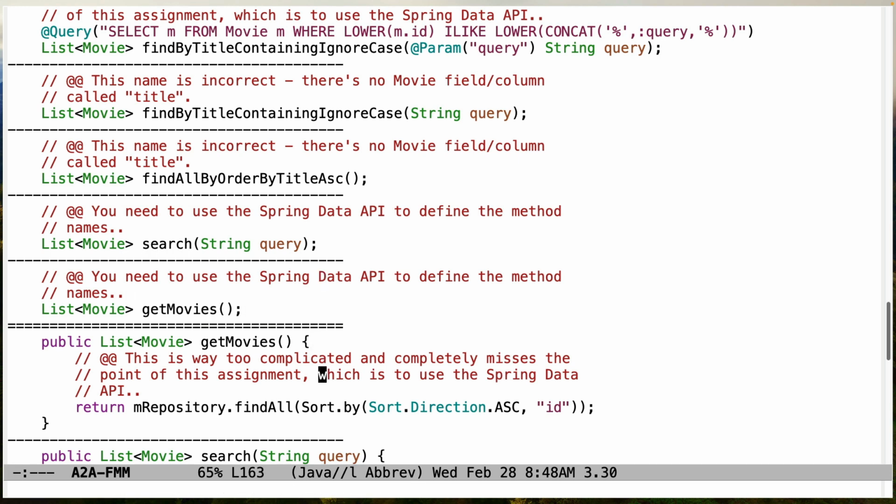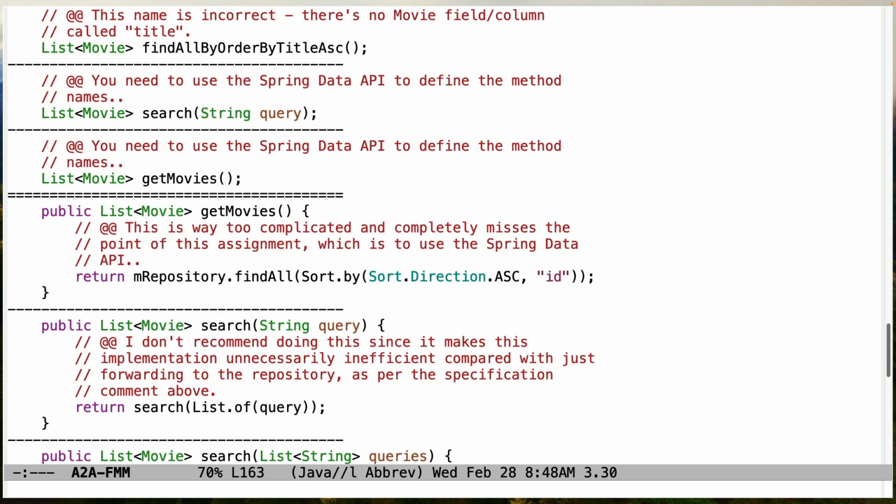Now we're moving into the database service implementation. And once again, the whole point of using this kind of stuff here with the Spring Data API is so that down here, all we need to do is just forward some of these methods directly to the repository, which does all the work. So writing this manually by doing something with sorting by ID, find all, blah, blah, blah, just completely missing the point. So do something simple. That's the whole point of this.